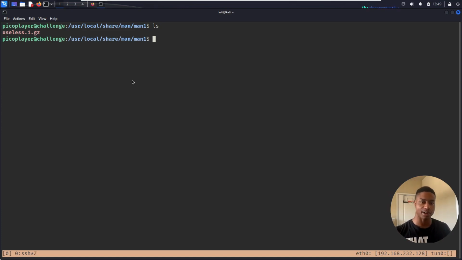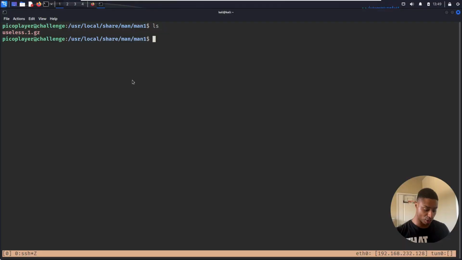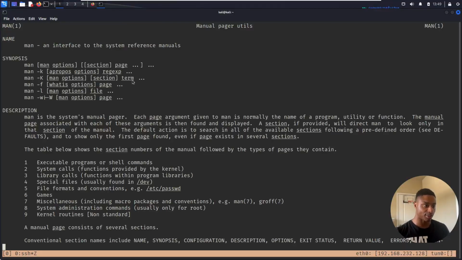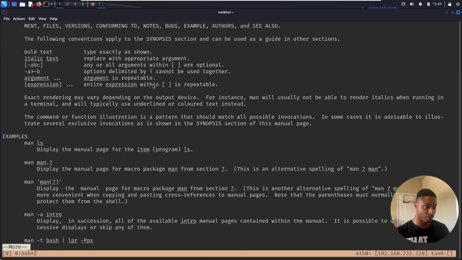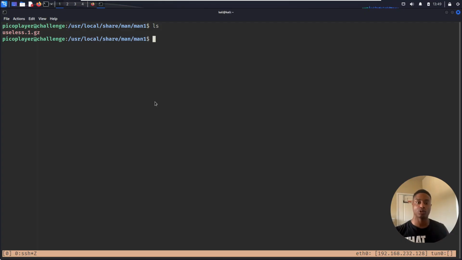Off the top of my head, I don't know where the rest of them are. But when you run the man command, I could probably do man. I'm not sure if it'll say it here, but it does pull things from the gzip archive, right? I don't see anything here. So when you run the man command, it will search your file system for where the man page is, and they are stored as .gz files.